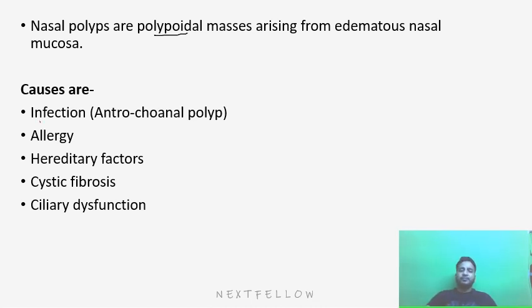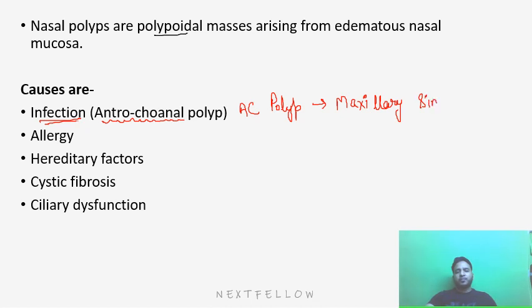The causes may be infection leading to blockage of the osteomeatal complex, and typically in infection there occurs the AC polyp, the antrochoanal polyp. AC polyps are polyps which arise in the maxillary sinus. Because of blockage of the opening of the maxillary sinus, the mucosa gets invaginated and hypertrophied, leading to formation of a polyp.